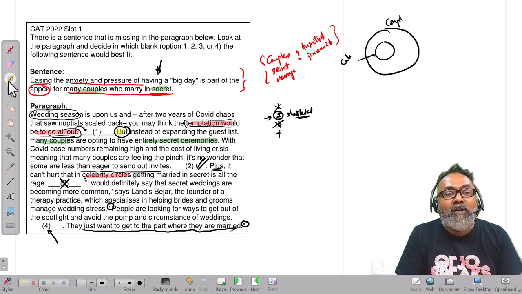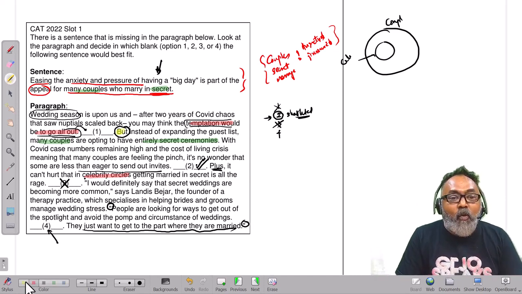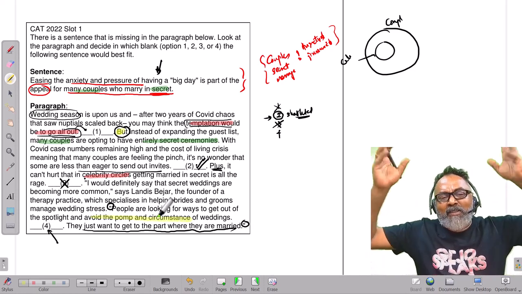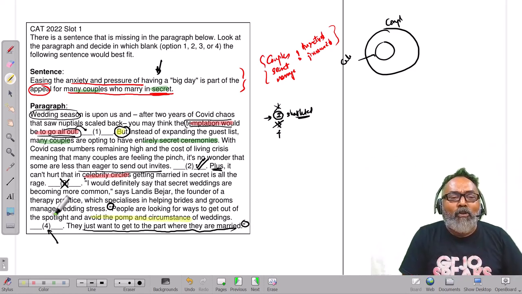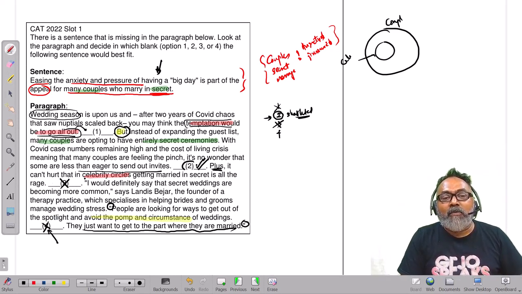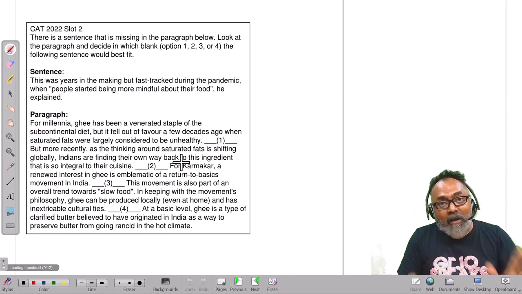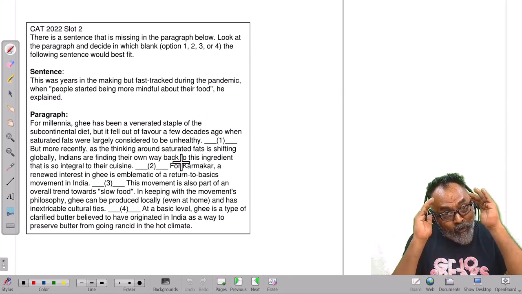Here it is talking about a very different point, which is about avoiding the pomp and circumstances of the wedding. They don't want all the ding bang. They just want to get married. So the conversation cannot get in 4. The only fitment is at number 2. This is what we'll do. This will work again. We solve this question.